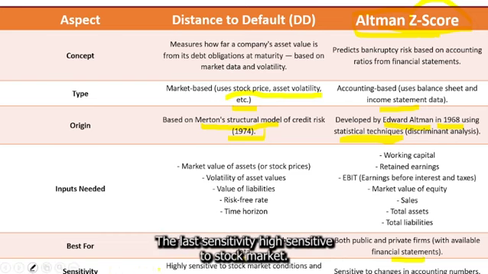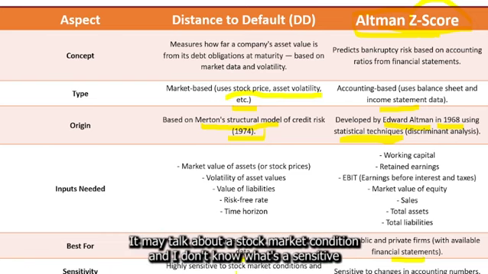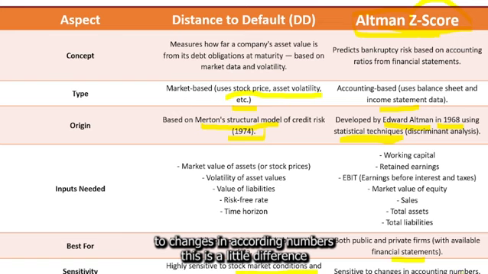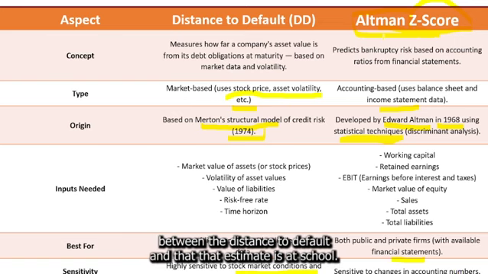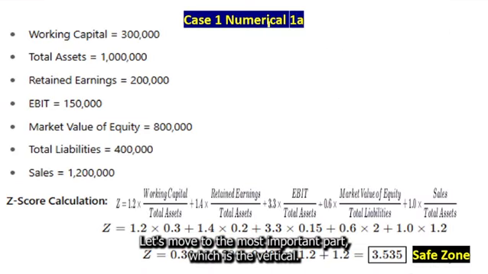Last, sensitivity: distance to default is highly sensitive to the stock market, while the Z-score is sensitive to changes in accounting numbers. This is a little of the difference between the distance to default and the Altman Z-score.